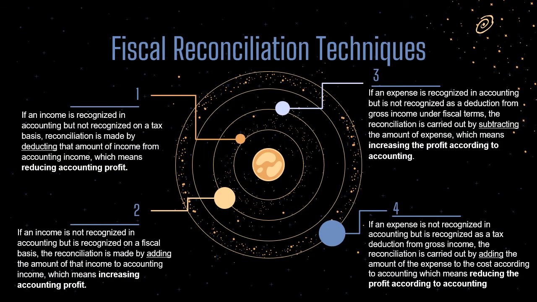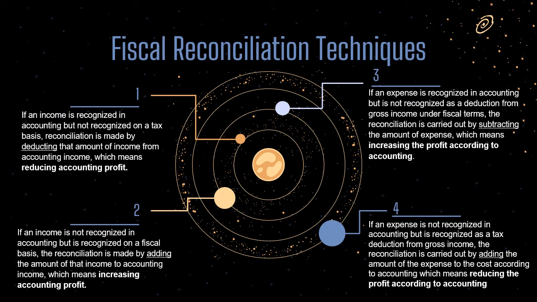Okay, so for the fiscal reconciliation techniques, the first one is if an income is recognized in accounting but not recognized on a tax basis, reconciliation is made by deducting that amount of income from accounting income, which means reducing accounting profit. And then, if an income is not recognized in accounting but is recognized on a fiscal basis, the reconciliation is made by adding the amount of that income to accounting income, which means increasing accounting profits.